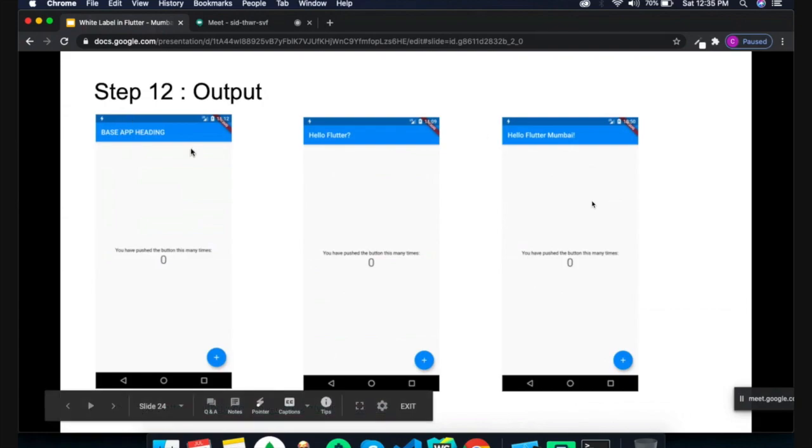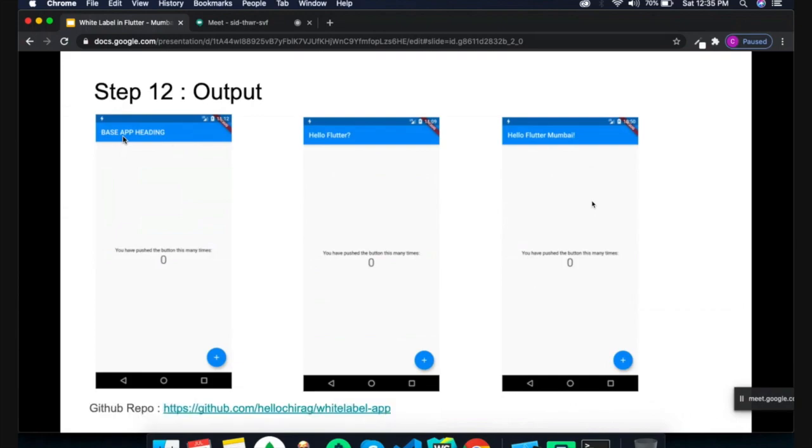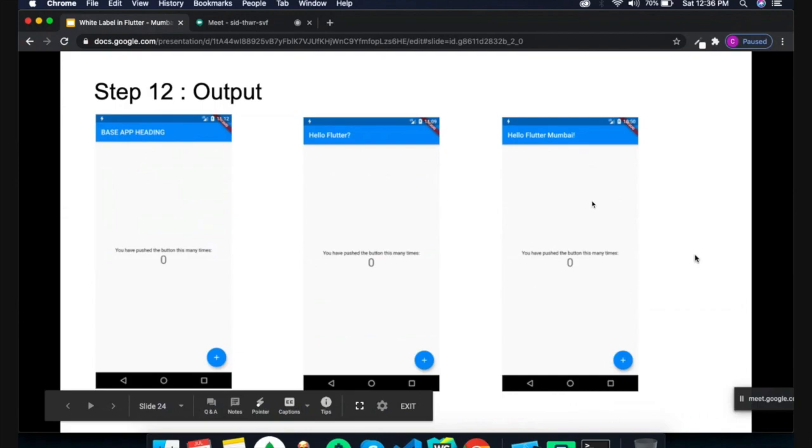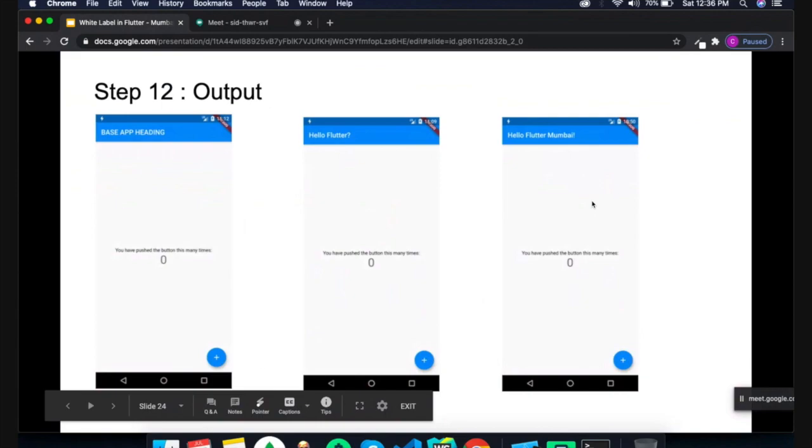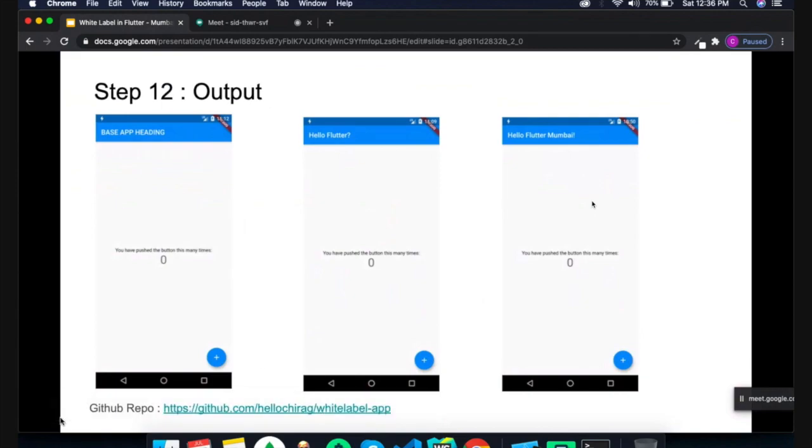You can now see the different output for the same application. In our base application, the title is Hello App Heading. For our brand applications, one is Hello Flutter and another is Hello Flutter Mumbai. We do not have to change many things. We can just add the key parameter or key value of our application or our brand name, and we can add the existing features. Someone may already be building it in their product or application. I have mentioned it in my repository: how to integrate and create a white label application in Flutter.